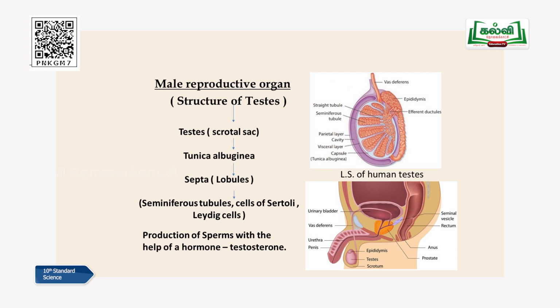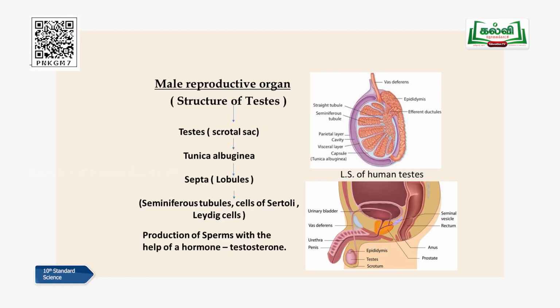So as I mentioned, a pair of testes is present on either side of the lower abdominal cavity externally in the case of male, and it is covered by a thick sheath called the scrotal sac. It's like a bag, so they are well protected. From the name itself you can understand protection.